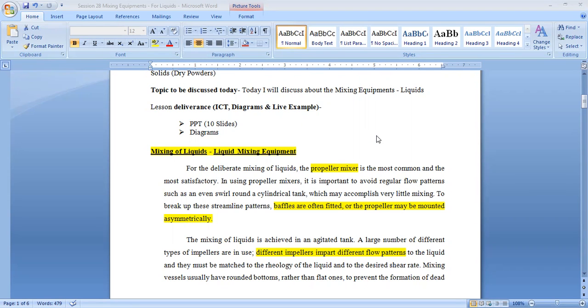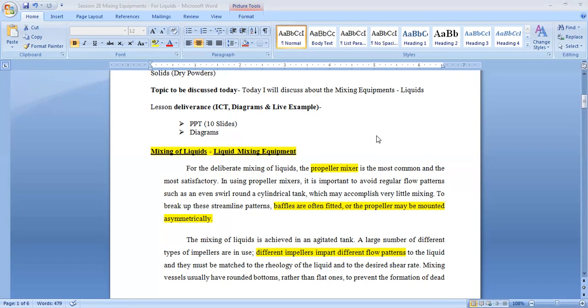What is important here? We have to avoid the swirling action. Otherwise, because of that swirling, very little mixing will take place, and vortex formation will also be there. If vortex formation is there, then the mixer's efficiency will be poor and power consumption will be more. So we have to stop all these things.